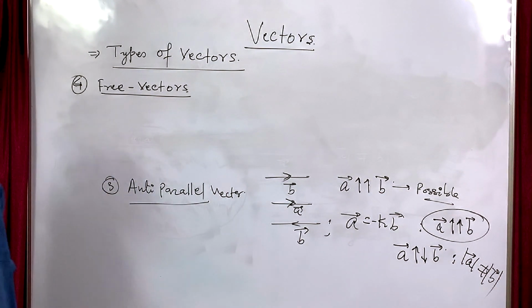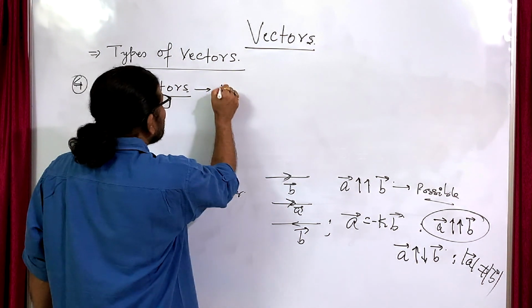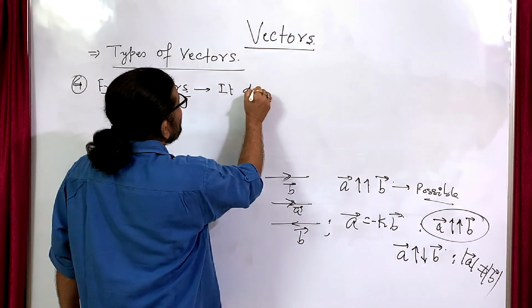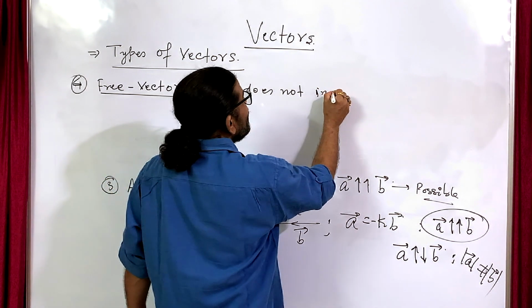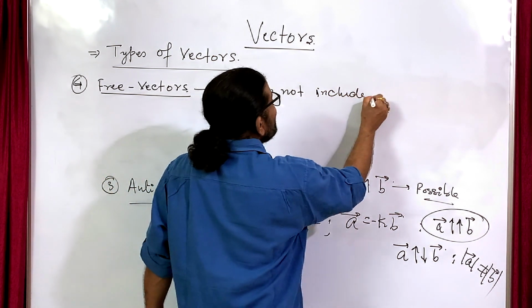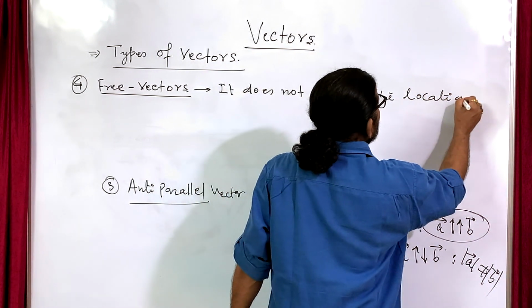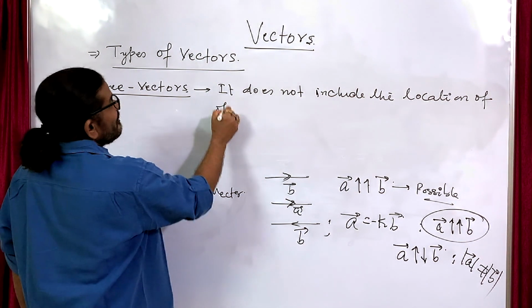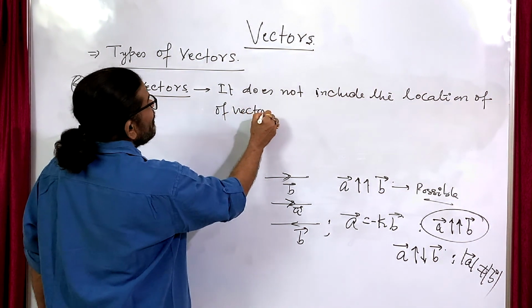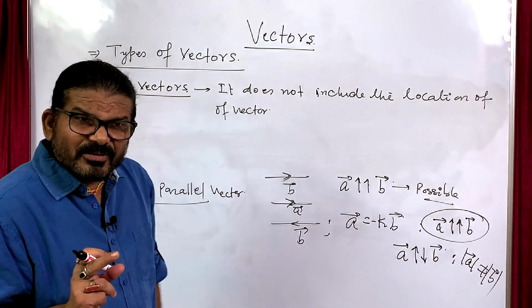Free vectors mean what? A free vector does not include the location of the vector.